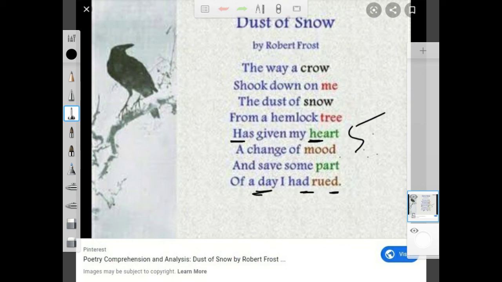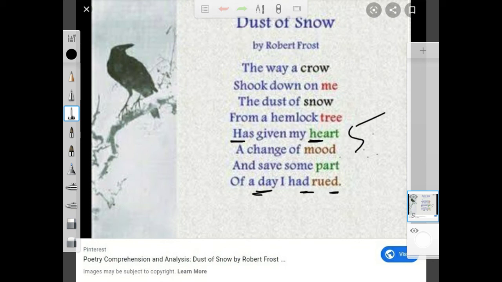So how the crow shook down the dust of snow on the poet was not mentioned in the poem. Either the crow was already seated there and flew up when it saw the poet, and the snow fell.